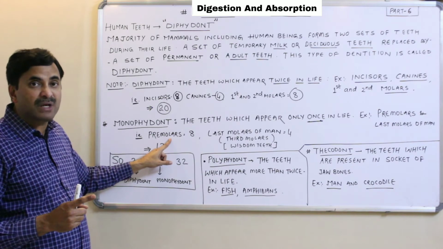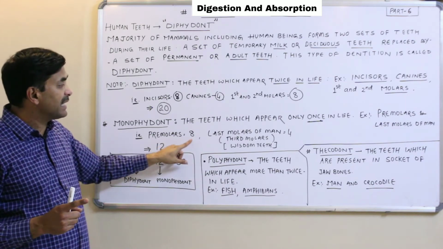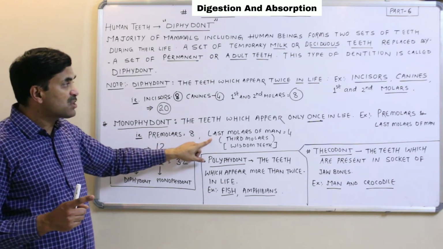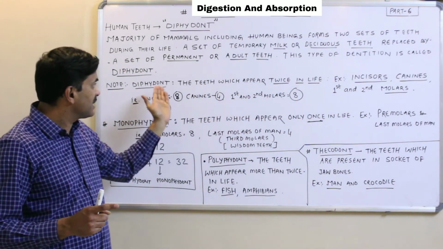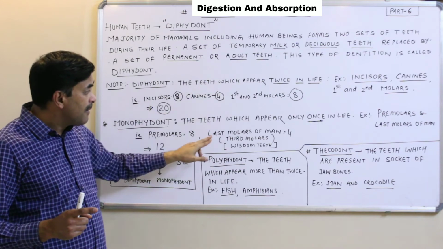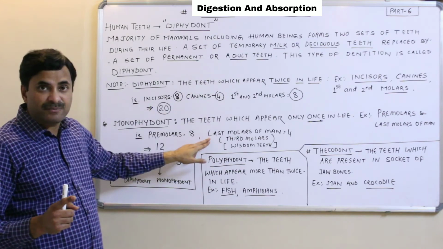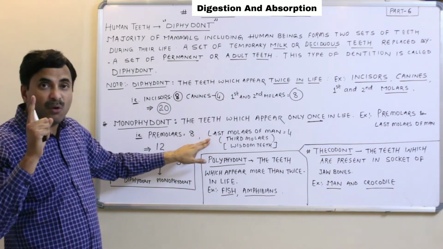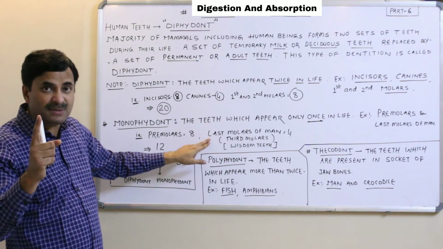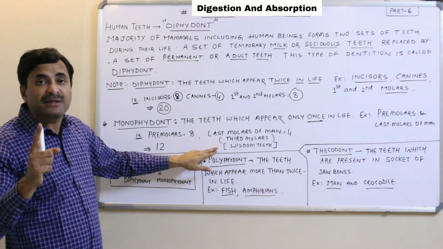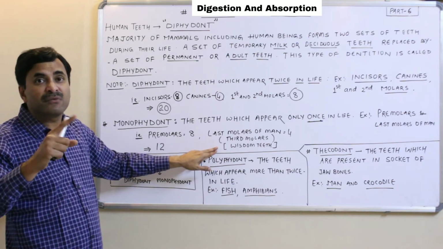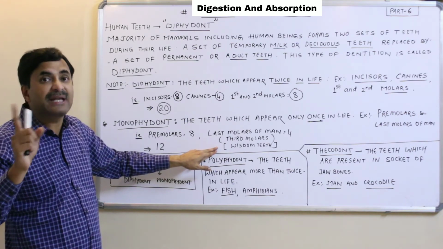In the previous video we studied that premolars are 8 in number. The first and second molars are diphyodont, but the last molars of the man are also called the third molars, or the wisdom teeth, and they can erupt anytime between 18 to 25 years of age.